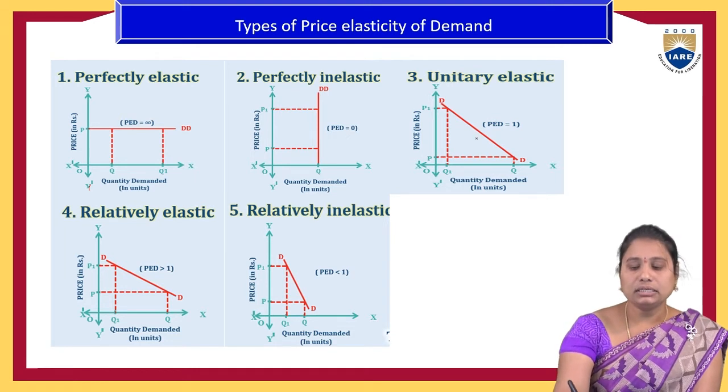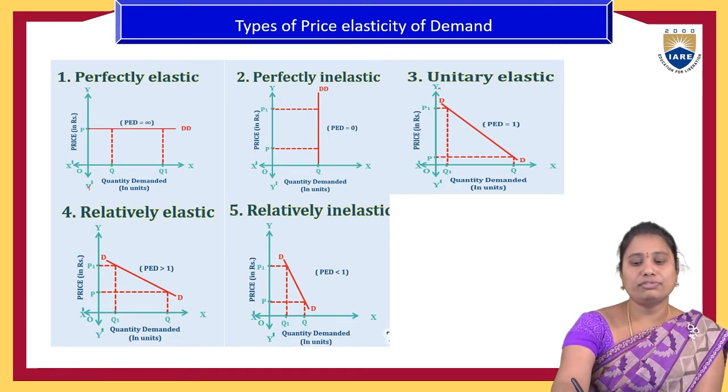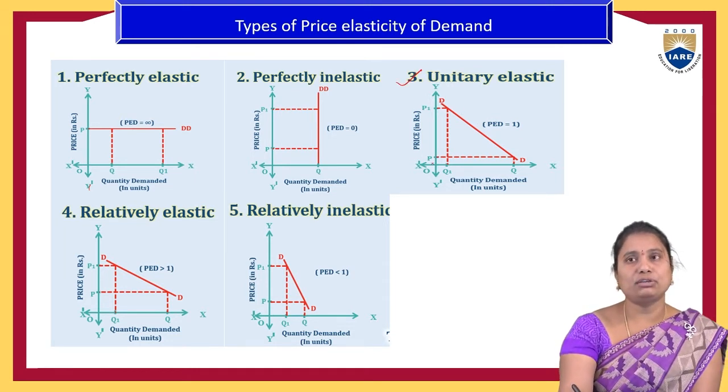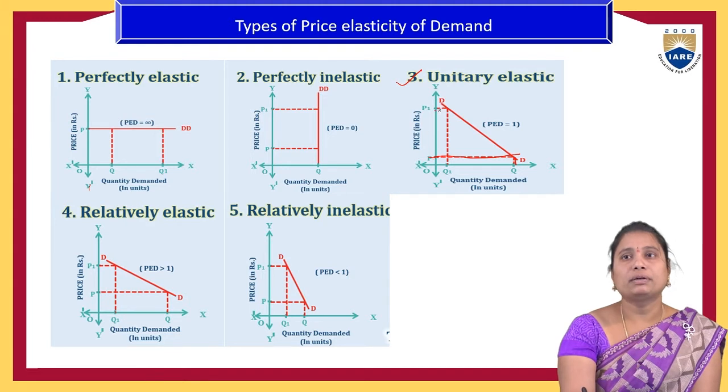The next type is unitary elasticity of demand. If people are purchasing quantity Q at a given price, and the price increases from P to P1, then the quantity reduces from Q to Q1.